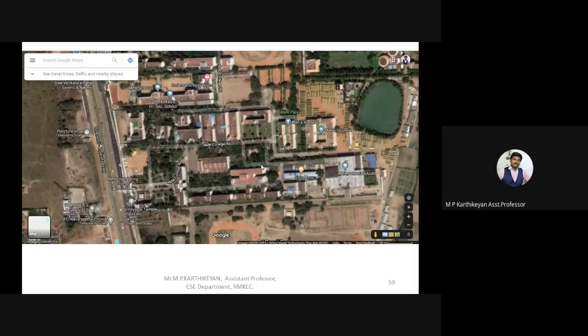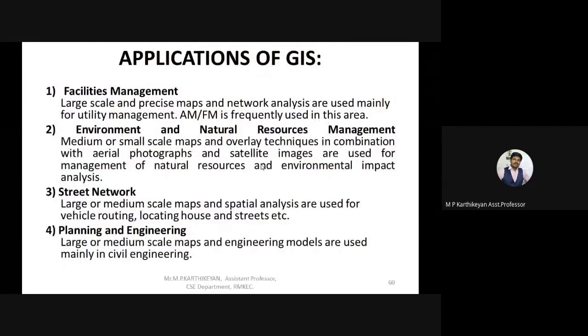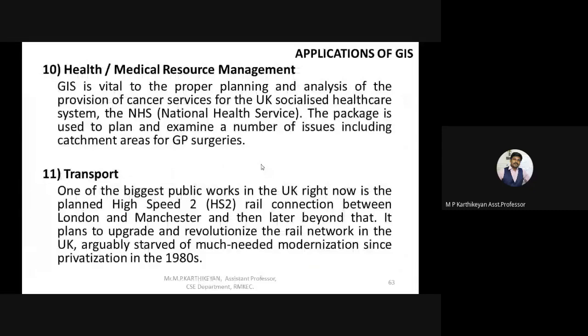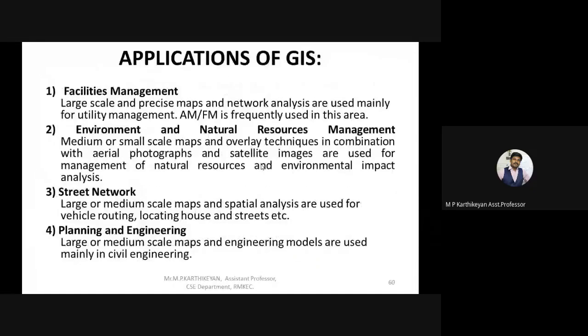Now let's see, other than this Google application, in what areas this has been applicable or implemented. I have segregated them into 11 categories so far. The first category is facility management. Facility management is nothing but network analysis, used mainly for utility management.